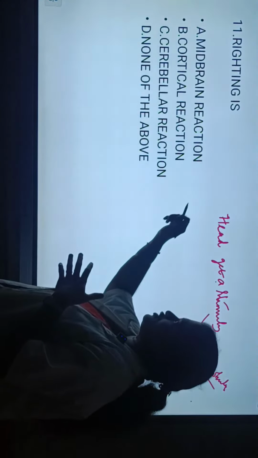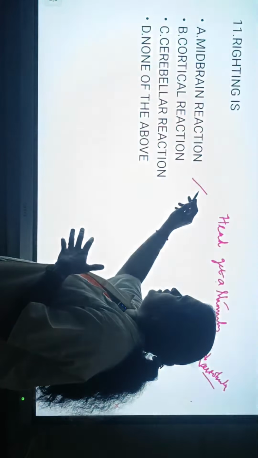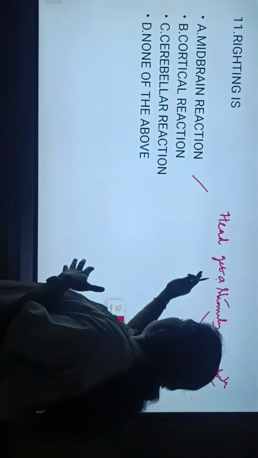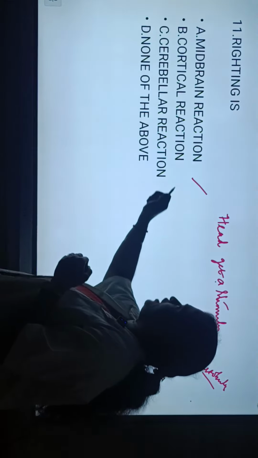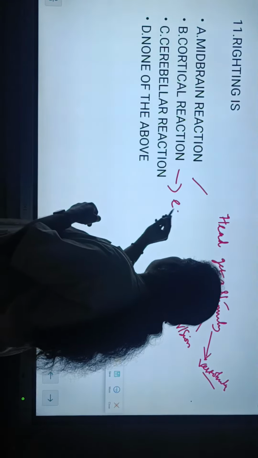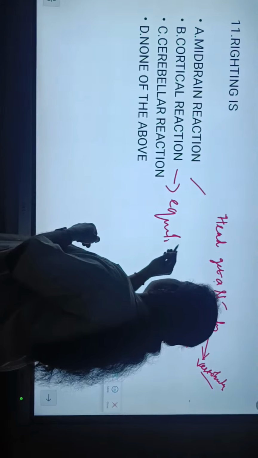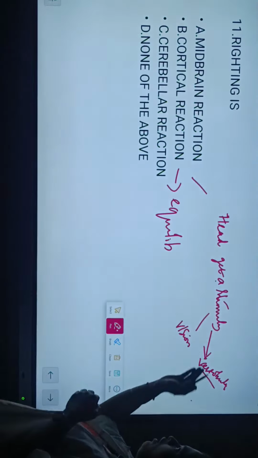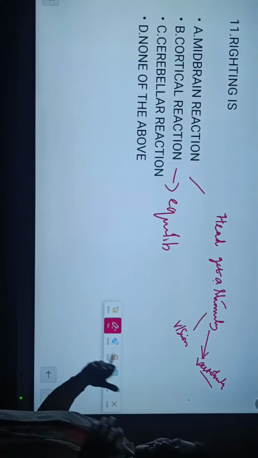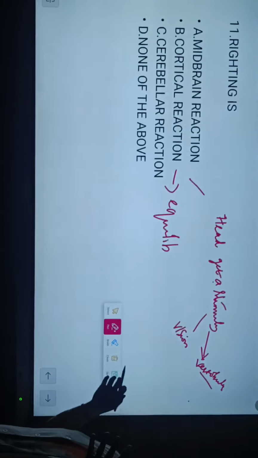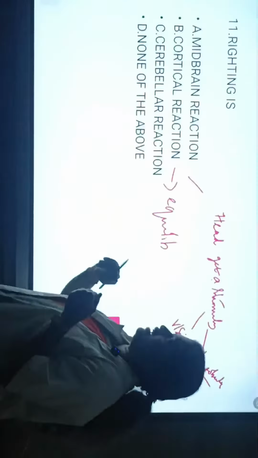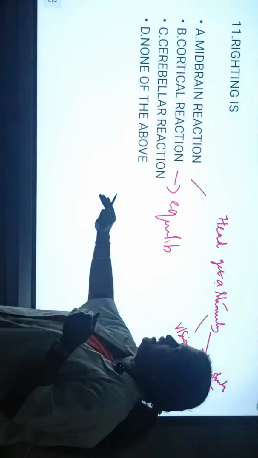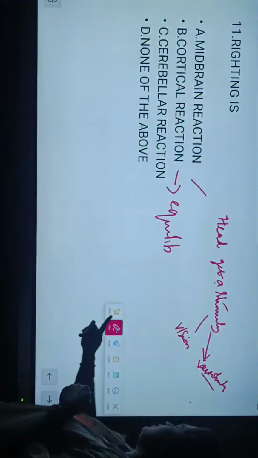So midbrain reaction is the correct answer. The head and body orientation is controlled by the midbrain. And the cortical reaction is otherwise called the equilibrium reaction. So what does equilibrium mean? The midbrain controls head on body, and equilibrium is the extremity in space. If we move the extremity, how it is in space is controlled by the cortical reaction. The cerebellar is an advanced movement science, and option D is none of the above. The correct answer is